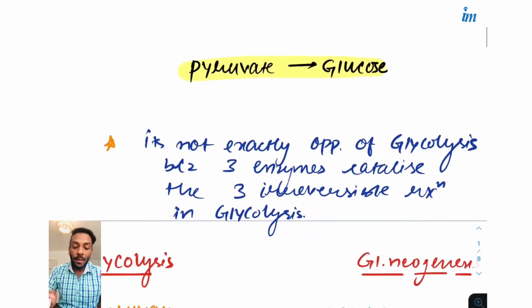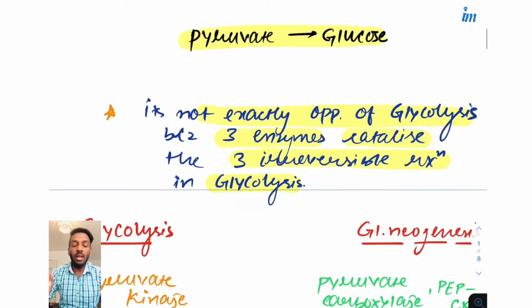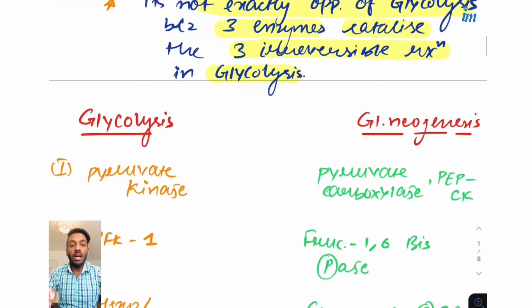But there is a drawback: it is not exactly the opposite of glycolysis. Why? Because there are 3 enzymes which catalyze the 3 irreversible reactions in glycolysis. We will need some special enzymes to reverse those irreversible reactions. So let's see what those enzymes and reactions are.